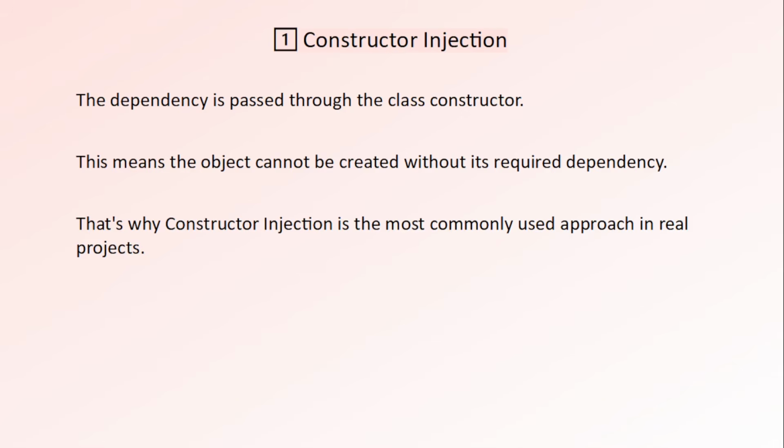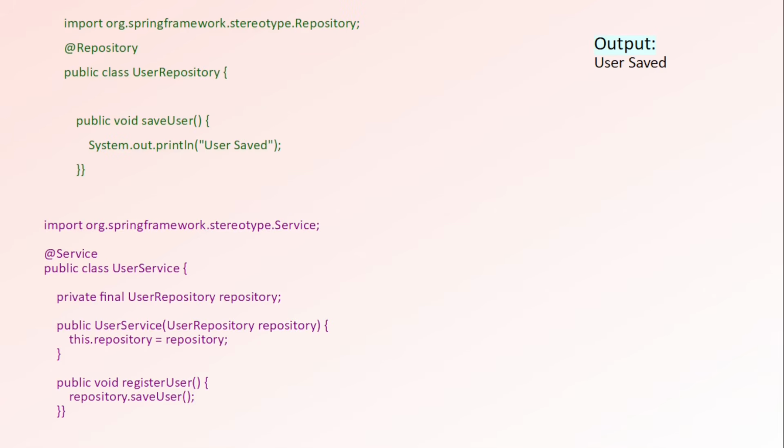In constructor injection, Spring provides the dependency through the constructor while creating the object. This means your object always gets the dependencies it needs right from the beginning. So this is the example of constructor injection. Here we have this user repository class. Then this is the service class. So we used final user repository here. Final ensures the dependency is assigned only once. And here Spring automatically calls this constructor and passes the required bean. And no Autowired annotation is needed here if there is only one constructor.